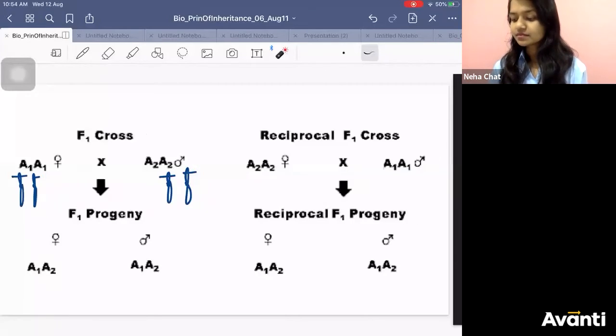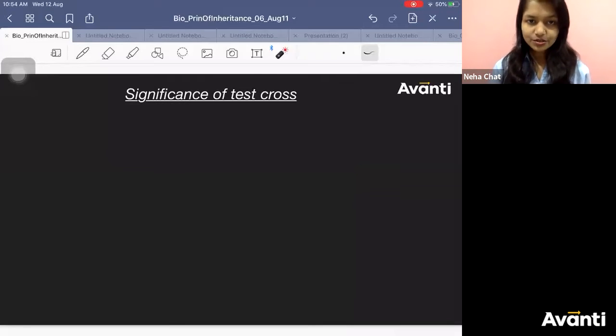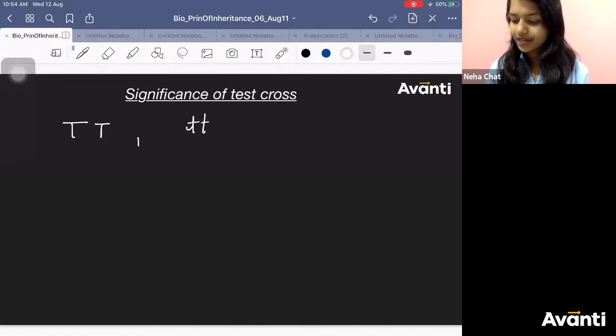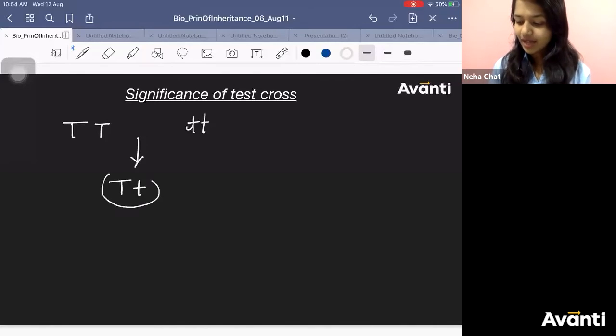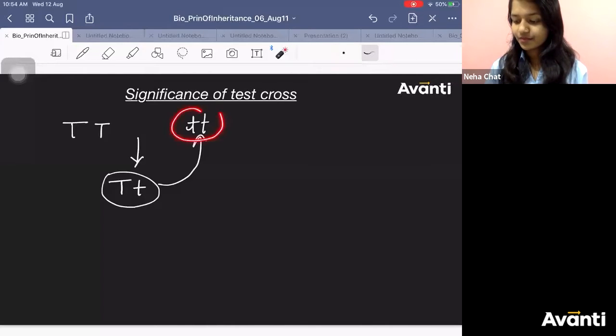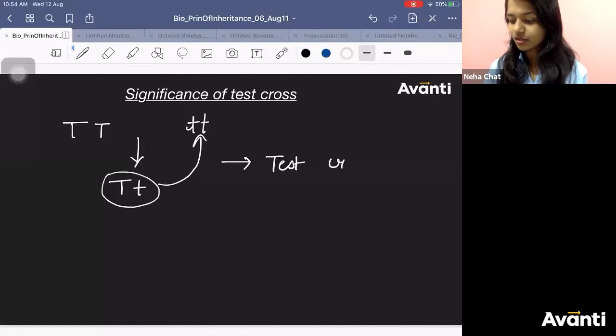Okay? Now, coming to test cross. I hope you all remember it. What is it? Quickly, what is it? I have a pure plant over here. The product will be capital T, small t. If I hybridize it with a homozygous recessive parent, that is test cross.